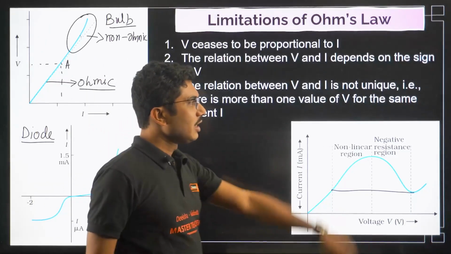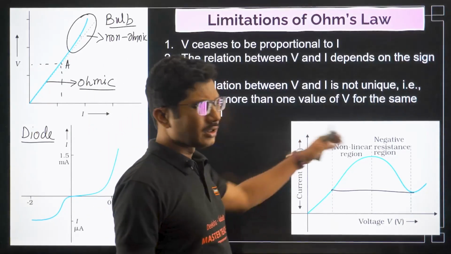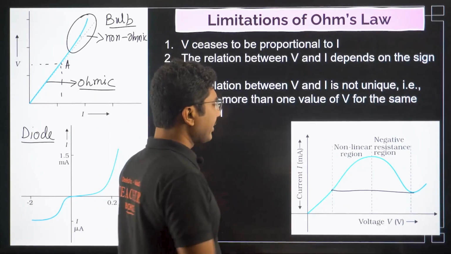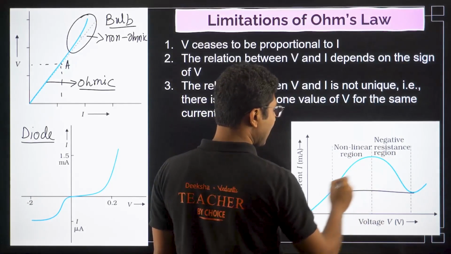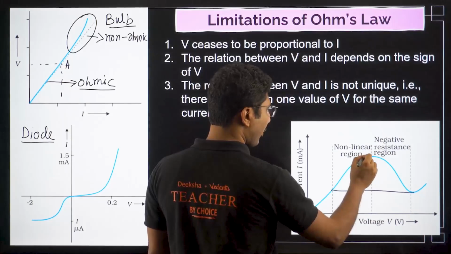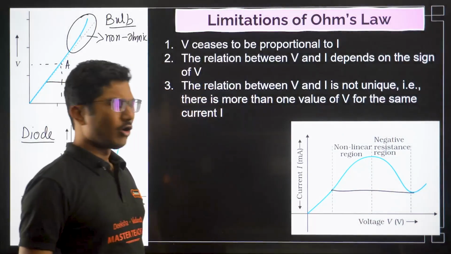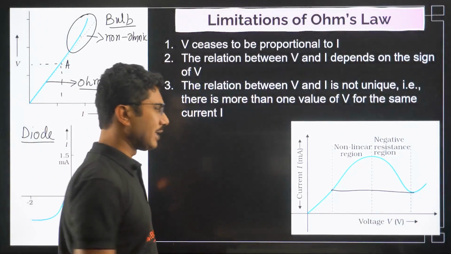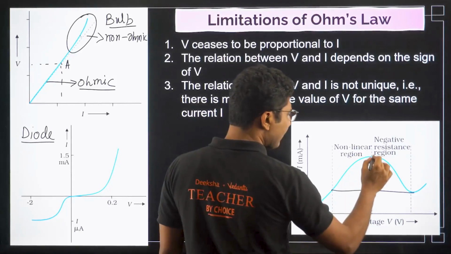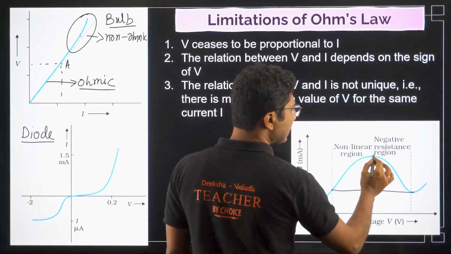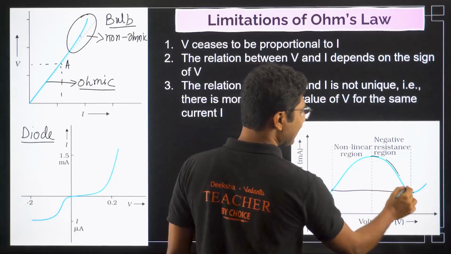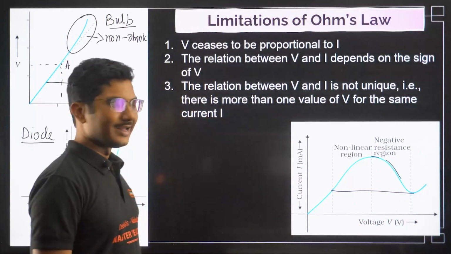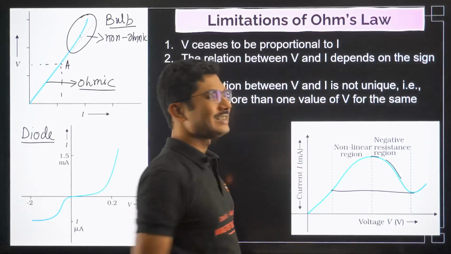This is also a non-ohmic conductor. If you draw up to this point you might feel this is almost ohmic, slightly non-ohmic, but if you continue, after this point you will see that the resistance, instead of increasing, is actually decreasing.